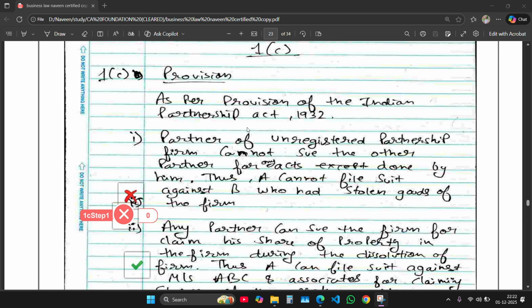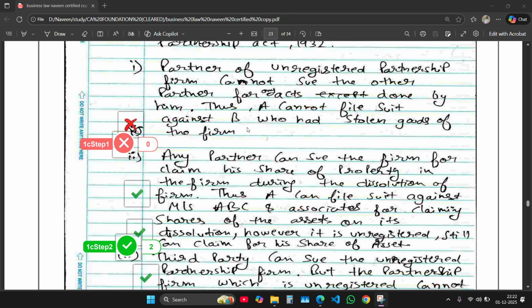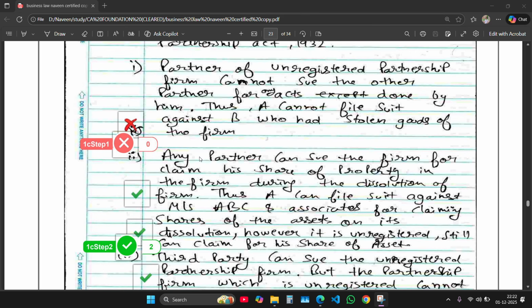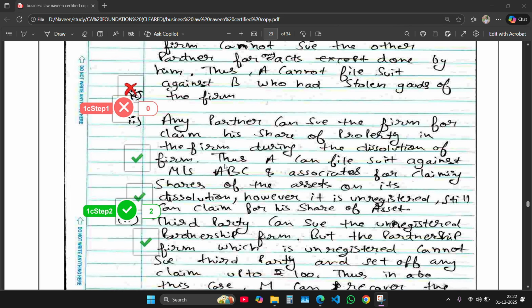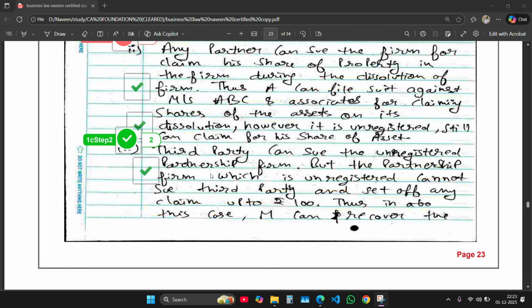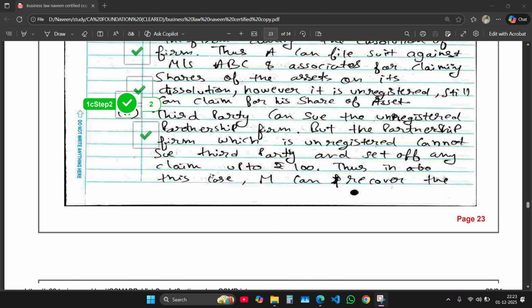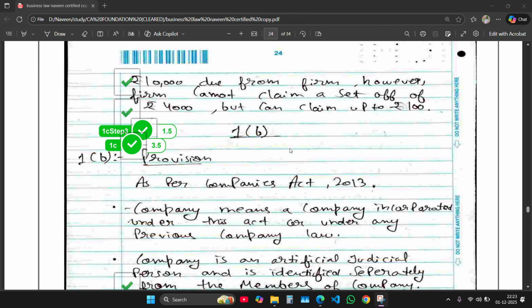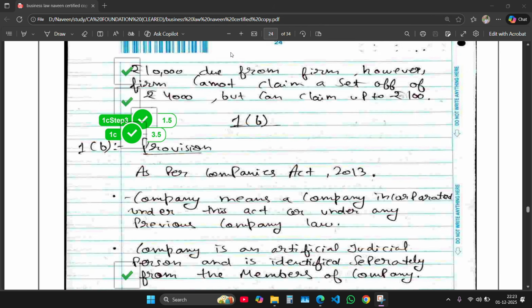And coming to the next question, first C. I did this question very wrongly, as you can see. The first point was wholly wrong, and the second part was corrected, and the third point was also correct, that is, a third party can sue the unregistered partnership firm. Obviously he can recover the dues from the firm. If you read the question, then you can answer it right. So read the question carefully.